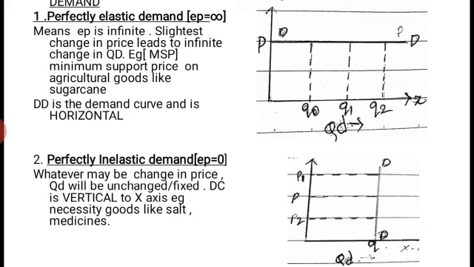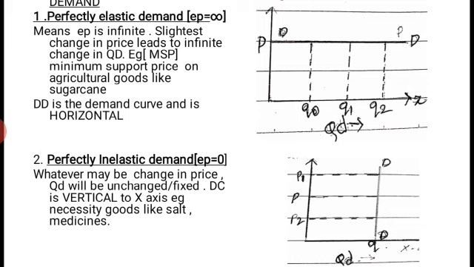Medicines: whether the price is high, less, or the same, the same quantity of medicine that is prescribed by the doctor has to be consumed. If the price is less, we cannot buy more quantity and consume more, otherwise it will have side effects.